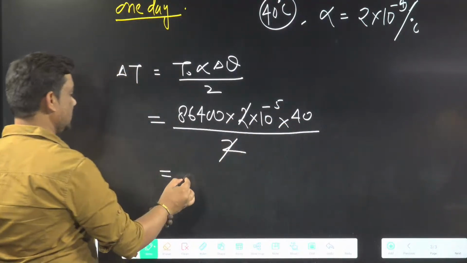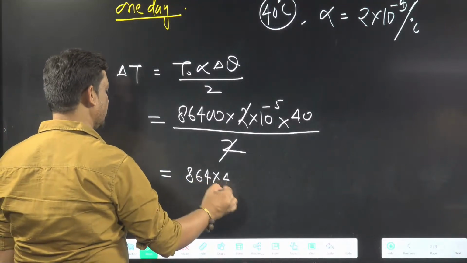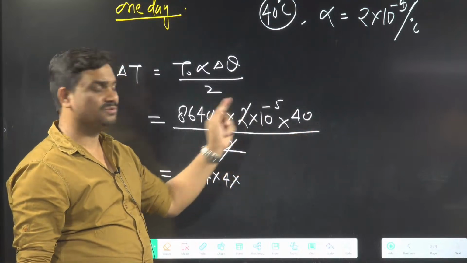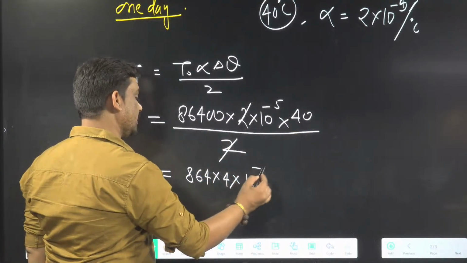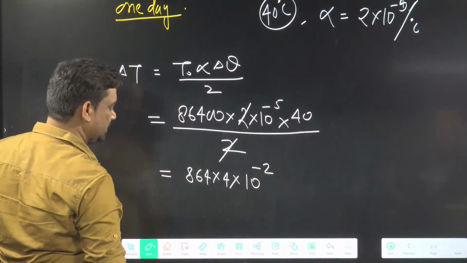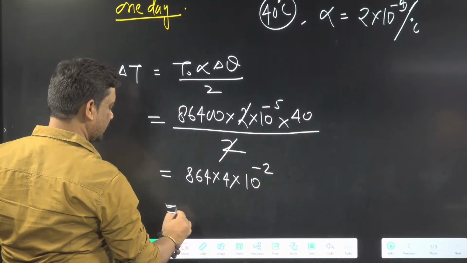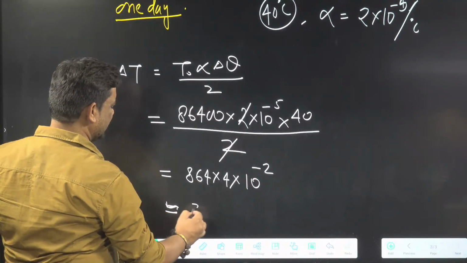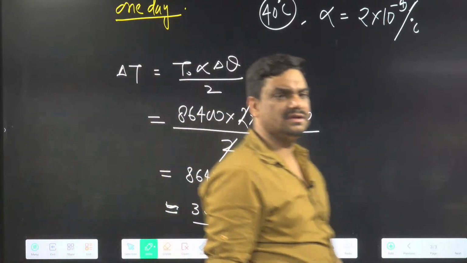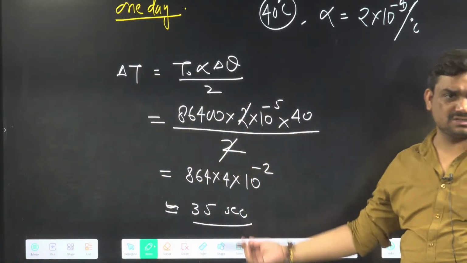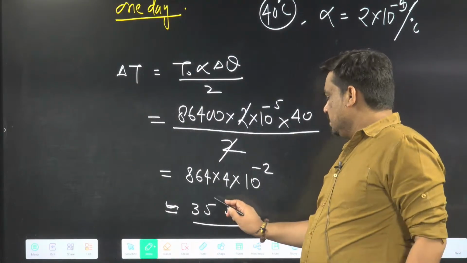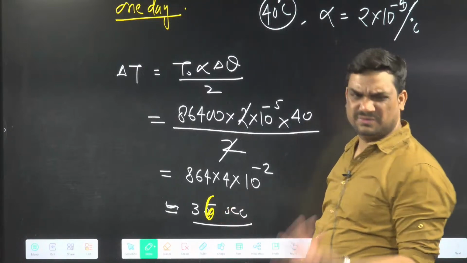Now we can see 864 into 4, and how many zeros are there? Here 2 zeros and here one more zero, so 3 zeros, and 10 power minus 5, so this becomes 10 power minus 2. Finally if you multiply, how much is the answer coming? Roughly around 35 seconds, or roughly you can say 36.5.